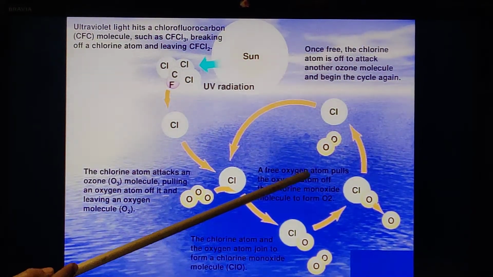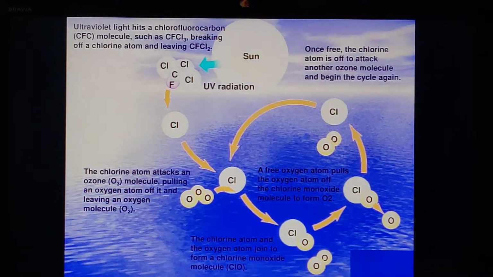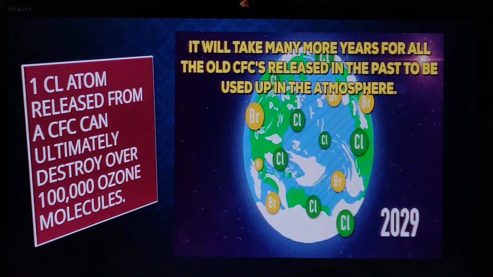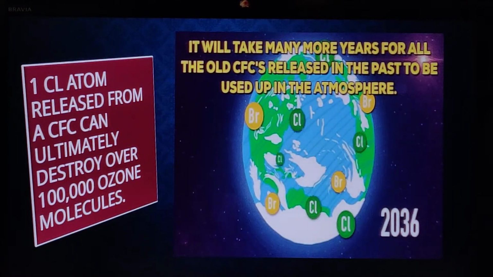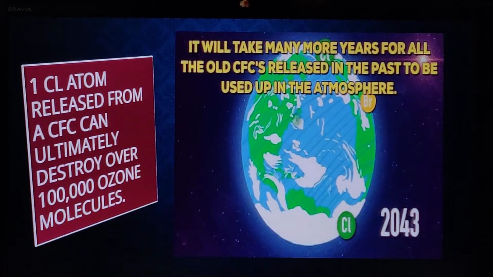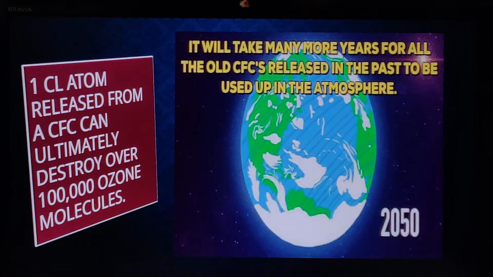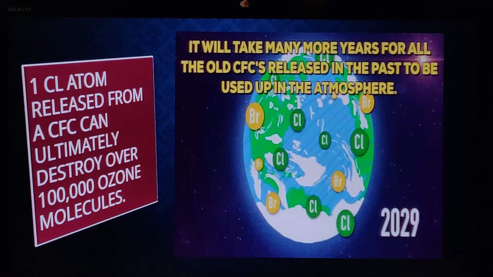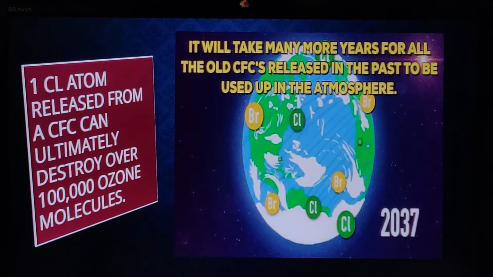After that, it goes to another ozone molecule and breaks it. So one chlorine atom is enough to destroy lakhs of ozone molecules in the atmosphere. Just observe this here: one chlorine atom released from a CFC can ultimately destroy 1 lakh ozone molecules. So even though we have realized that we have to modify our technologies, and we have done it also.